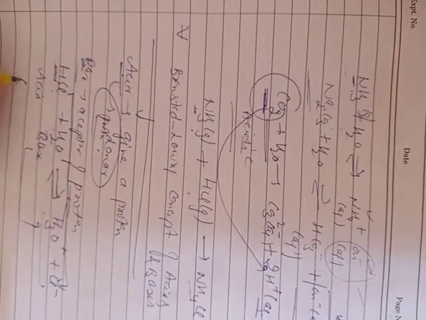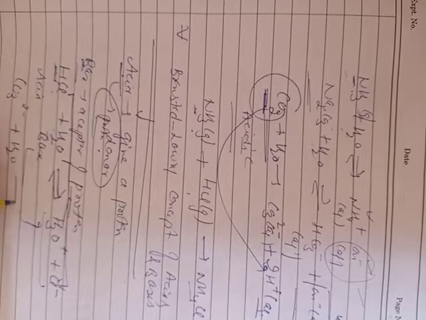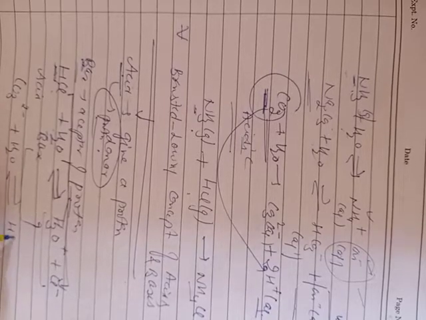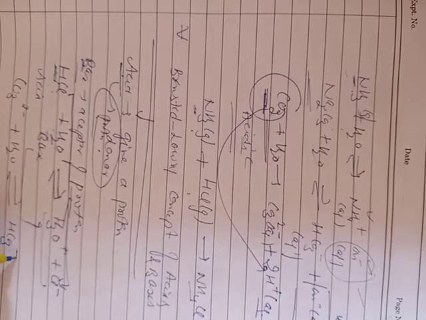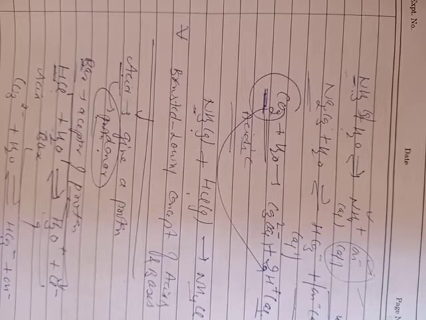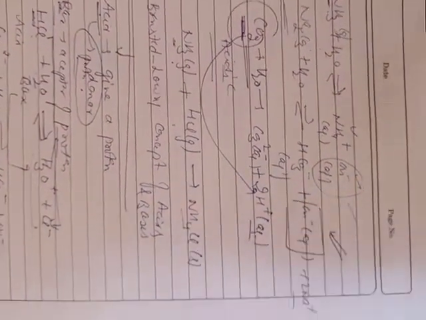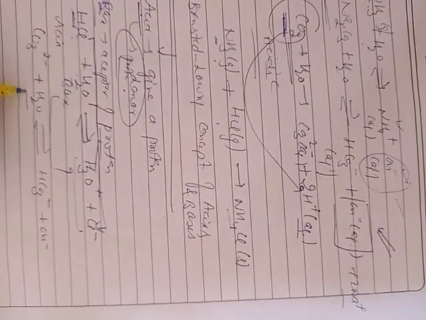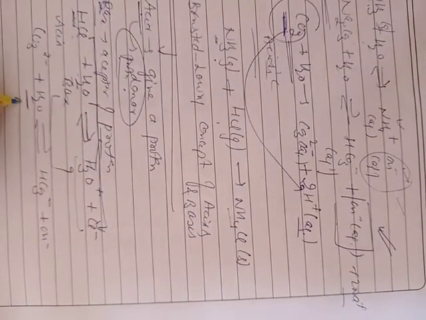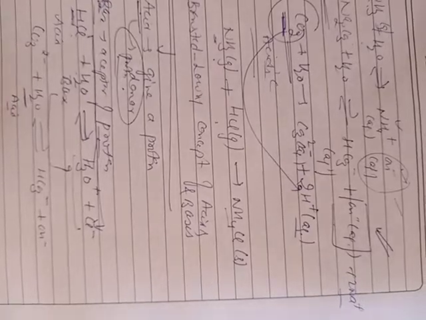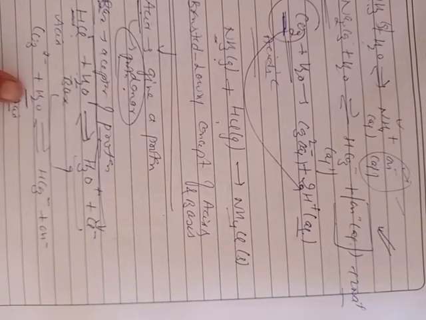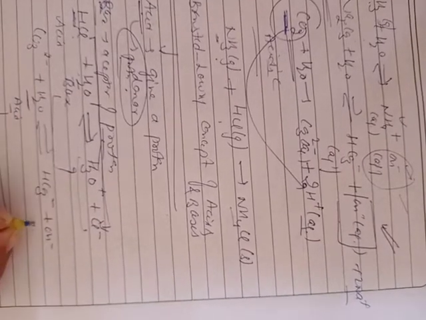Suppose we have taken carbonate ion CO3 2 negative, which combines with water, resulting in formation of HCO3 negative plus OH negative. Now in this reaction it was observed that proton here is given by acid water, therefore it will act as acid because it has donated a proton and changes into OH negative ion.